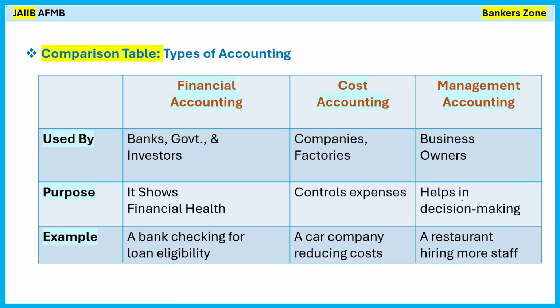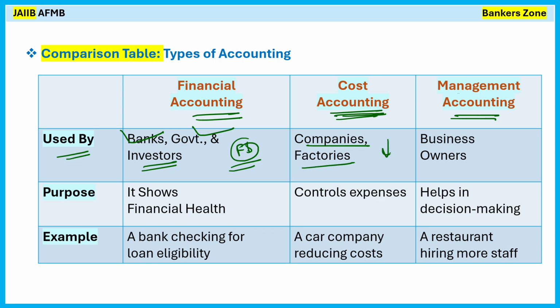Now see the comparison of different types of accounting: financial accounting, cost accounting, and management accounting. See who uses it. Financial accounting is obviously used by the bank, government, or the investor, where financial statements are prepared and judged to make decisions. Cost accounting is used by the company and the factory to minimize the cost. Management accounting is generally used by the business owner, the enterprise owner.